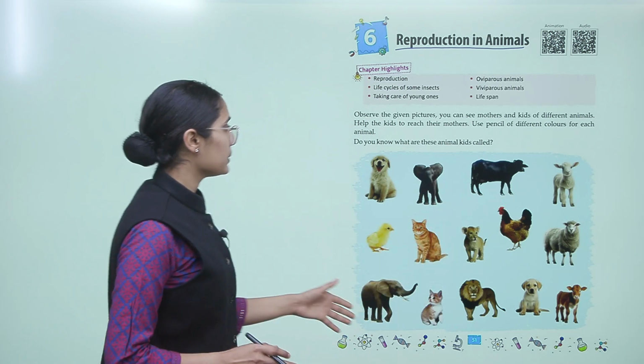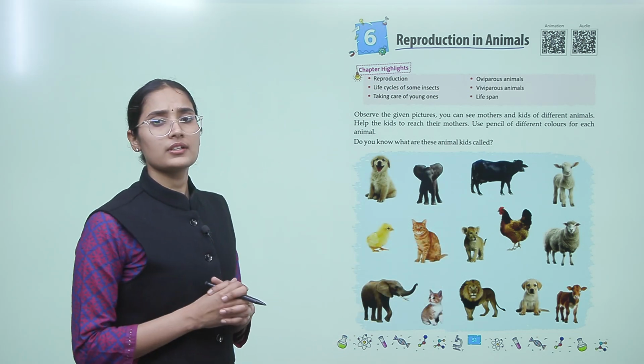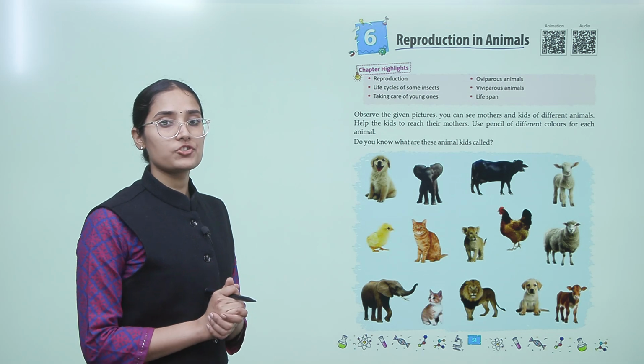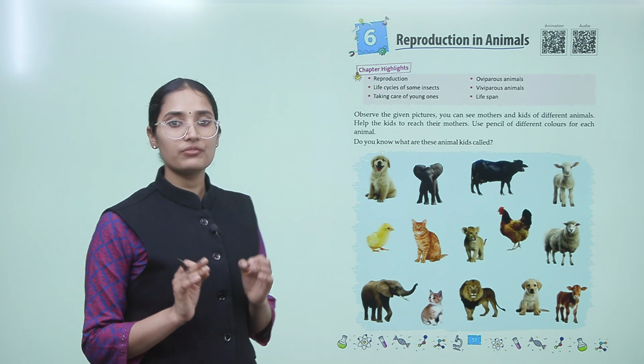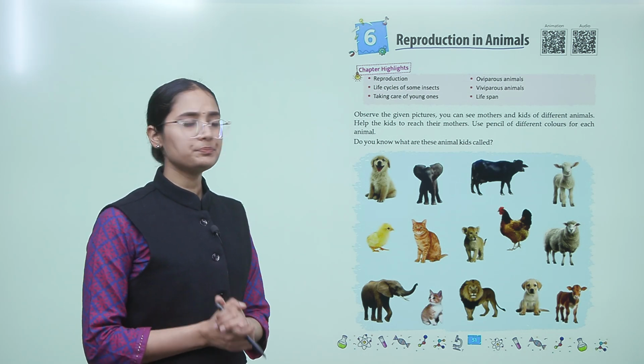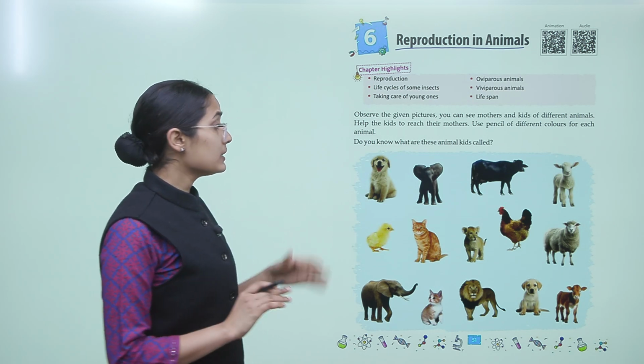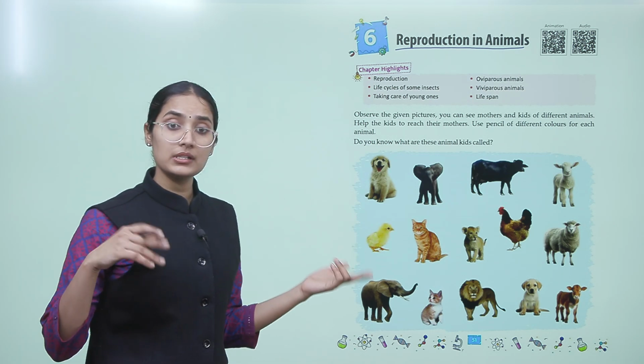Observe the given picture. Can you see mothers and kids of different animals? Help the kids reach their mother. Use a pencil of a different color for each animal. Do you know what these animals' kids are called?